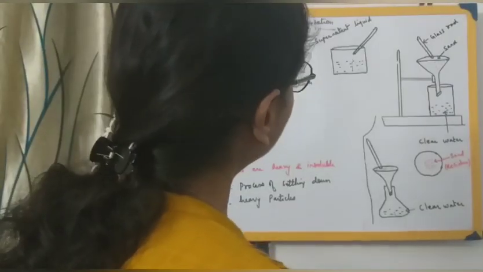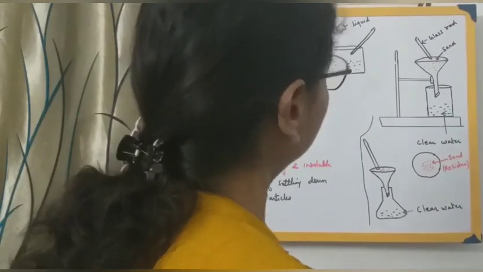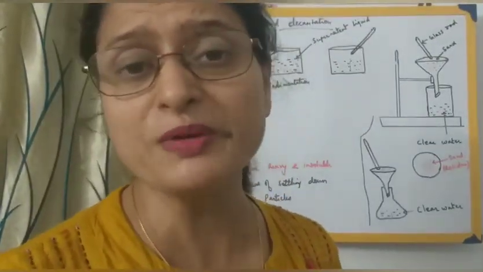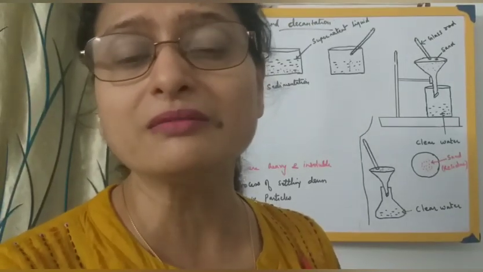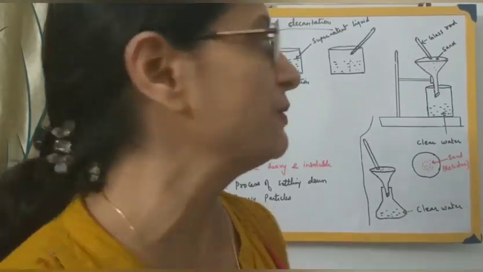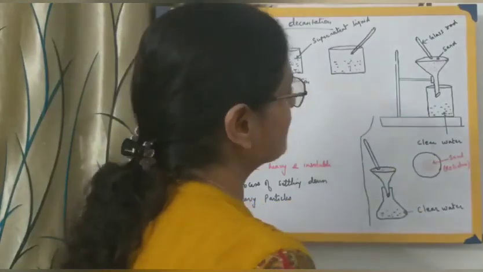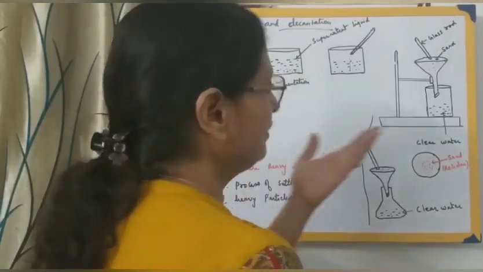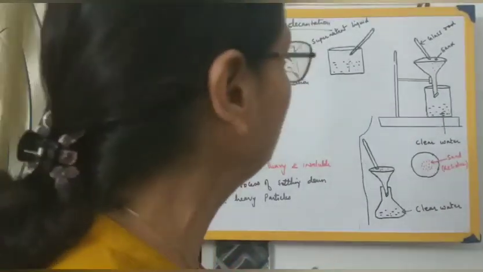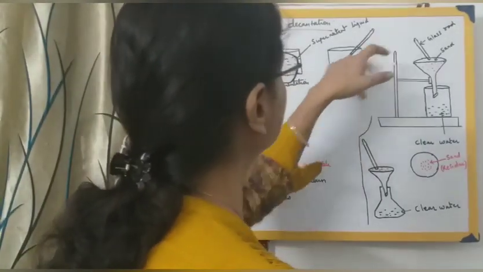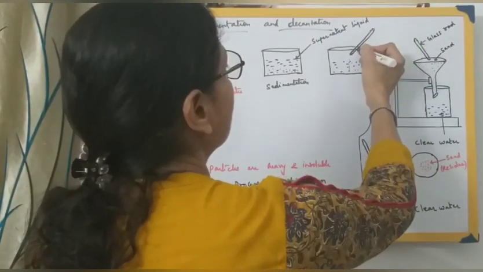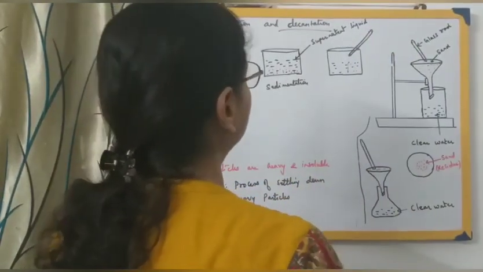What happens when we carry out various experiments in the laboratory? Sometimes we don't want our liquid to be lost. We want to preserve that. We want that our liquid should not be lost during the experiment. So it's better that we use a glass rod when we are working in the laboratory. When we are doing it at home, then fine, even if some liquid is lost, it's fine. So when you don't want the liquid to be lost, we use a glass rod and then we pour it, and this liquid trickles down through the glass rod and gets collected over here.